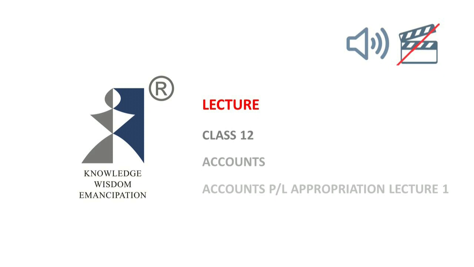Right. So in this entire thing of PL appropriation account, in the debit side, we've got things like all that the partners are supposed to get from the firm's expenses like salary, commission, interest on capital. And as the chapter proceeds, you will be coming across a lot of other things also. There's only one thing that comes from the partners to the firm, and that is interest on drawings, right?